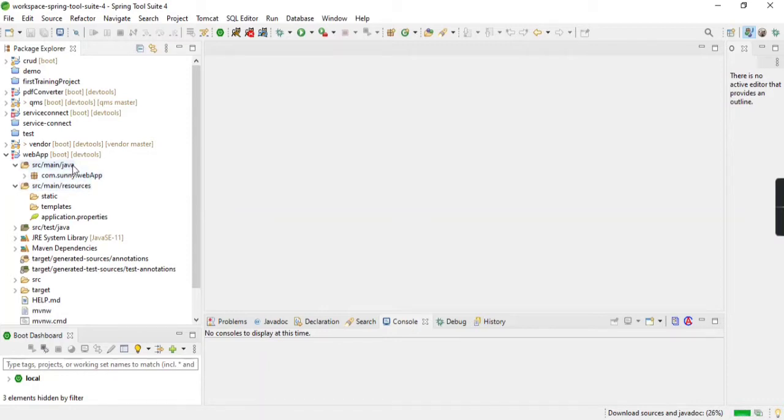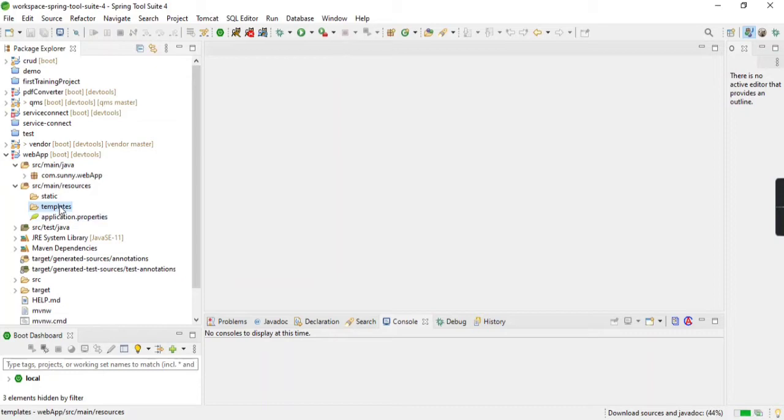Basically under this Java folder you need to add all your Java files, and under this resource folder you need to add all your static or template files. Static includes your JavaScript, CSS, images, all that should be added under the static folder. And under this template folder you need to add all your HTML files.